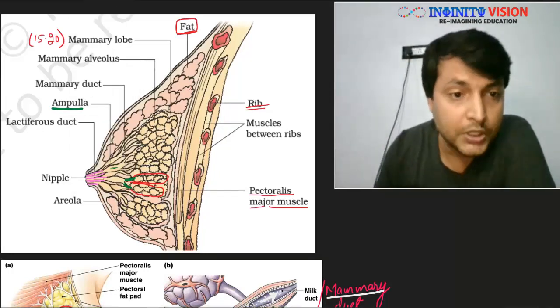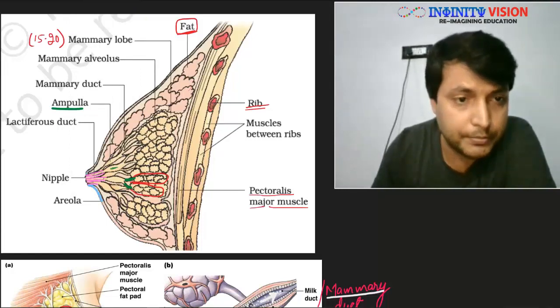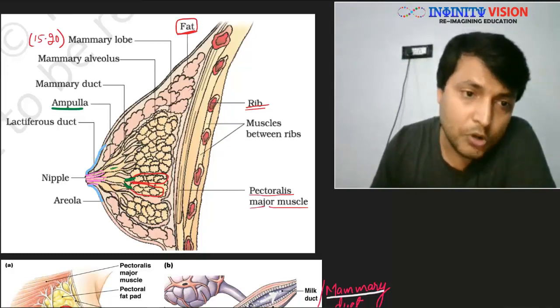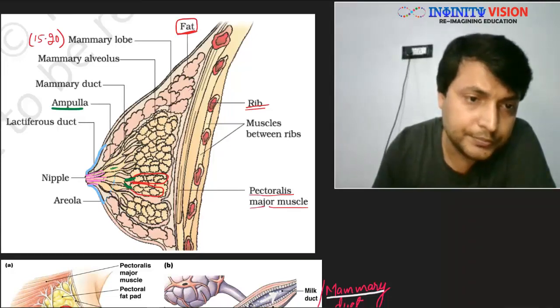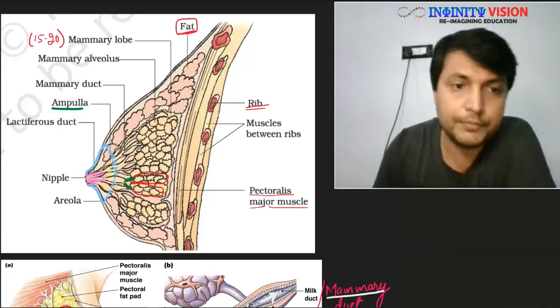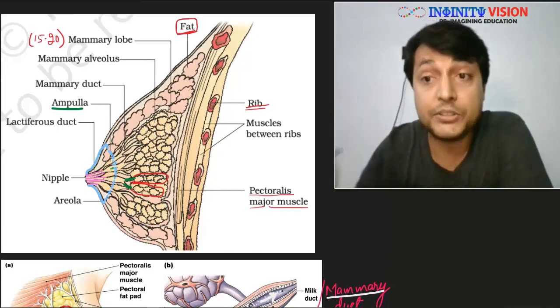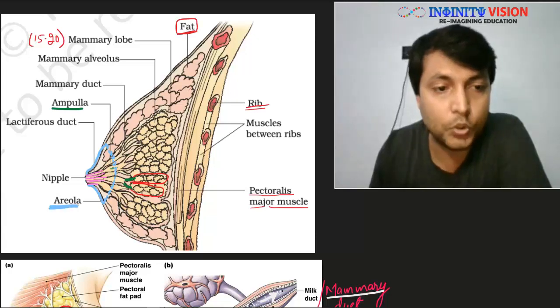Let me show you that on this structure. On the breast or mammary gland, a small area, mostly at the center, has a dark pigmentation, and this dark pigmented area is called areola.